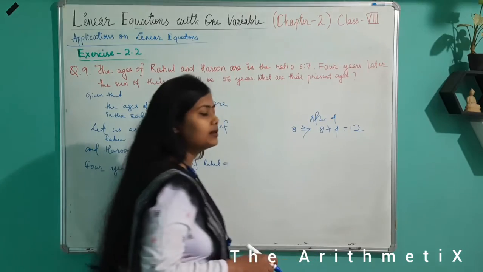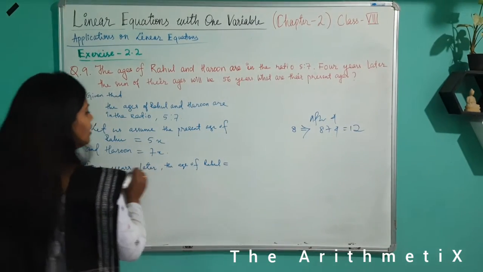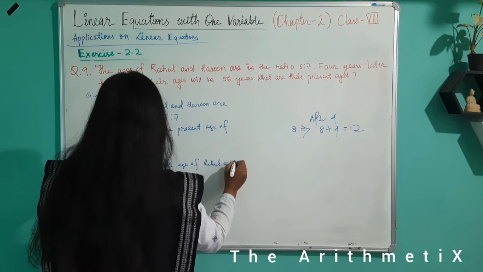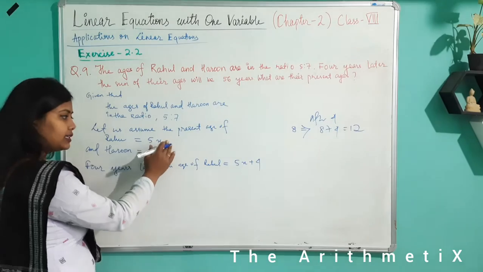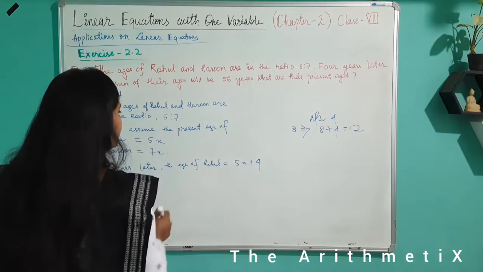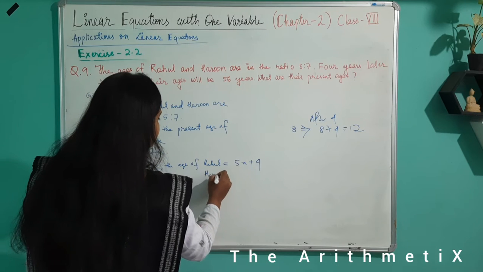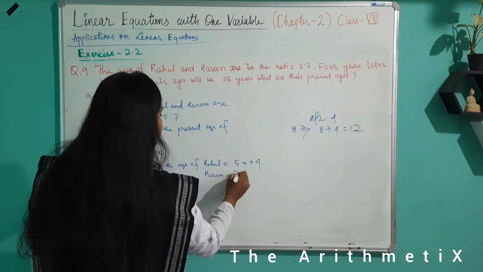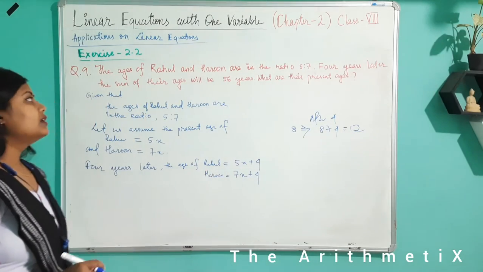So something that comes after 4 years will be added with 4. So after 4 years, the age of Rahul is 5x plus 4. The present is 5x, so that will be 5x plus 4. And Harun equals 7x plus 4. This is similar to before.